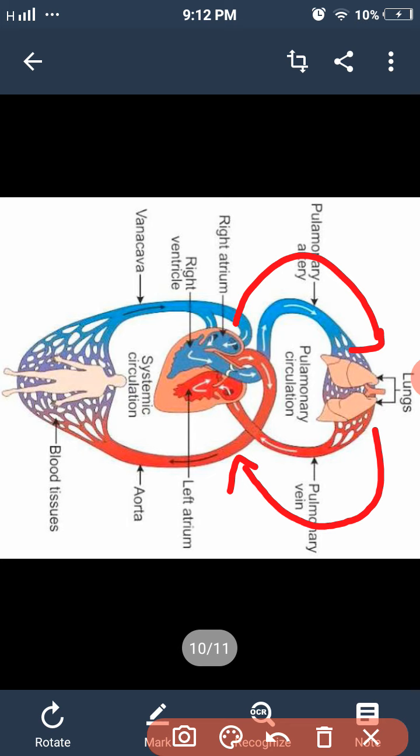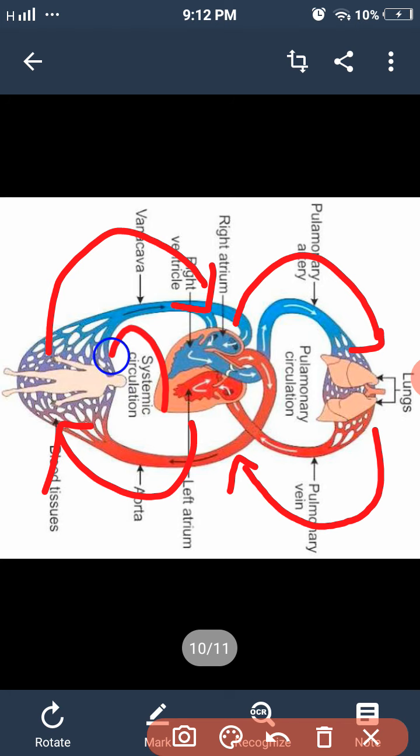From the heart pure blood goes to the other body parts, and from the body parts it comes again to the heart. But this time it is impure blood, because the body parts utilize the oxygen and release carbon dioxide into the blood, and the blood becomes deoxygenated. This circulation is called systemic circulation, and the one through the lungs is called pulmonary circulation. These are two circulations, so it is called double circulation.